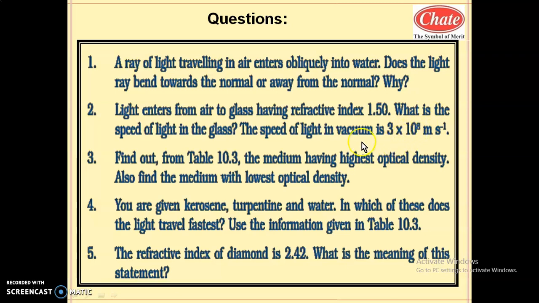So velocity of light in glass becomes velocity of light in vacuum divided by 1.5. So this term gets divided by 1.5. When this term is divided by 1.5, it is 2 into 10 raised to 8 meter per second. So the speed of light in glass will be 2 into 10 raised to 8 meter per second. We will see the solution of this in the next slide.